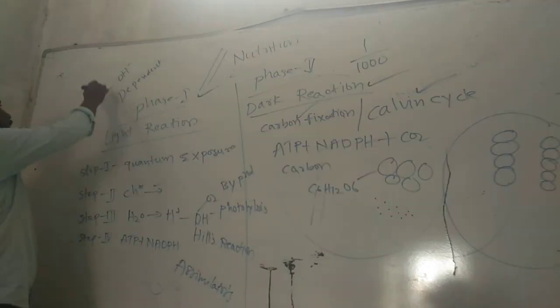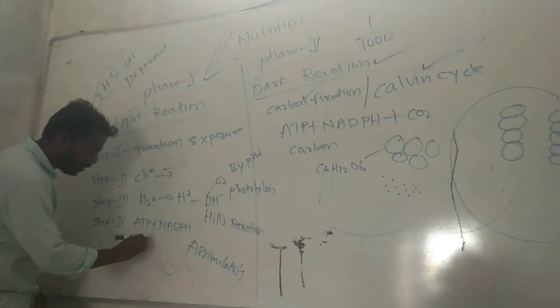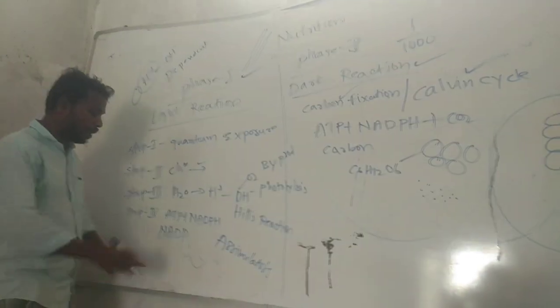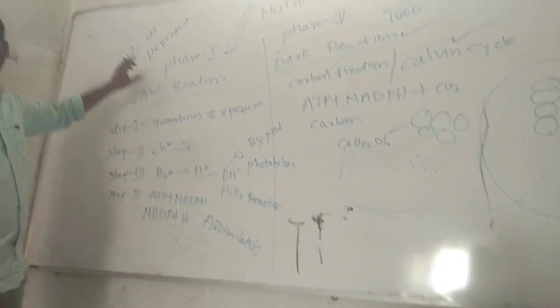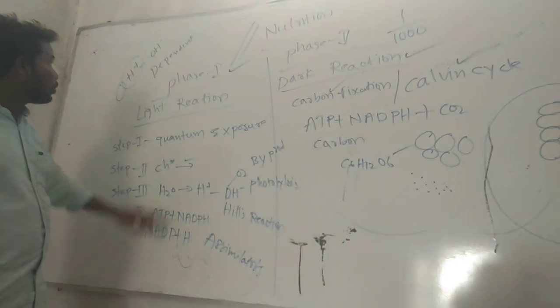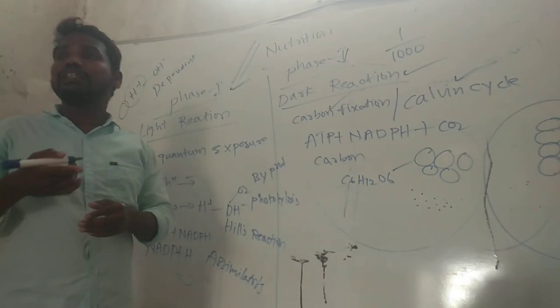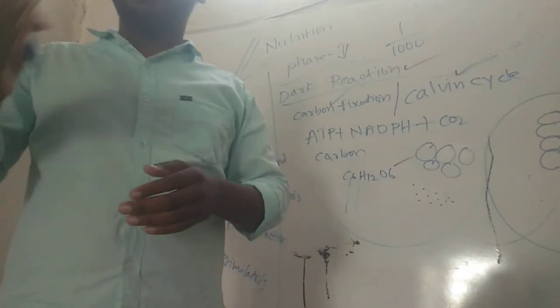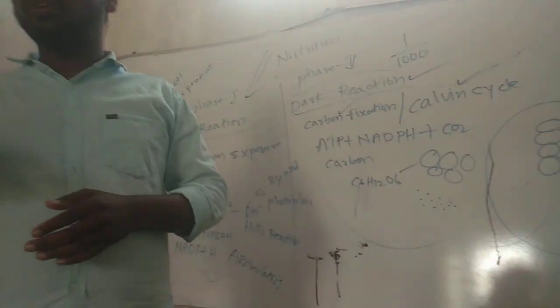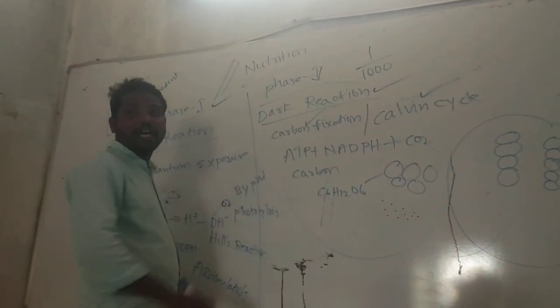So these hydronium ions go to the NADP. Because it is NADP, with this plus hydronium it forms NADPH. So these OH minus ions, what is OH? Oxygen, hydrogen. So oxygen comes out to the atmosphere.